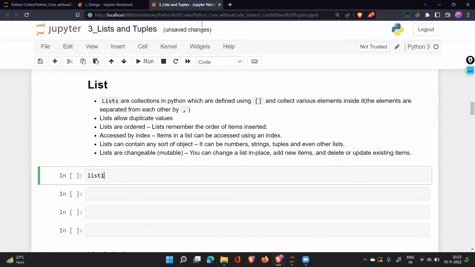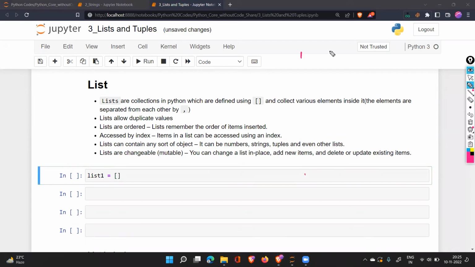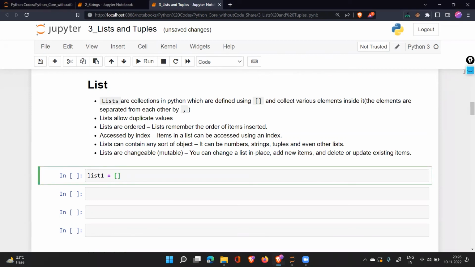So to create a list, first you just use a variable in which you'll put the list, and list is created inside these square brackets. The string was created inside the single quotes or double quotes, or we have seen the 3 pair of double quotes or 3 pair of single quotes. These were the methods that we have seen to create the strings. Now to create the list, we have this square bracket that we use. And inside the square bracket, you can put multiple values now. That is the main advantage of using a list.